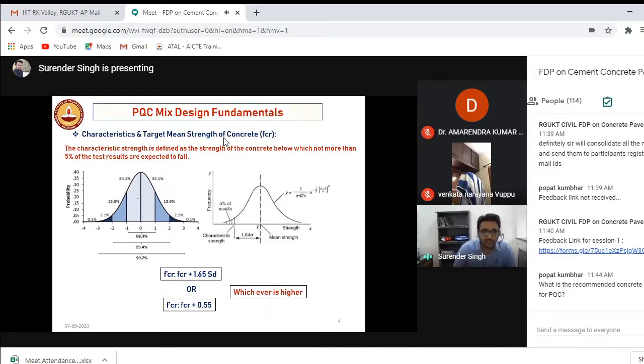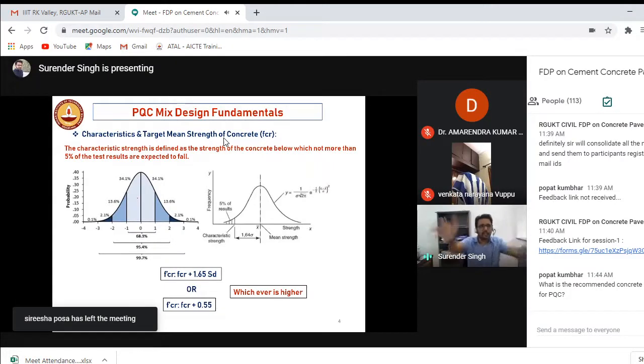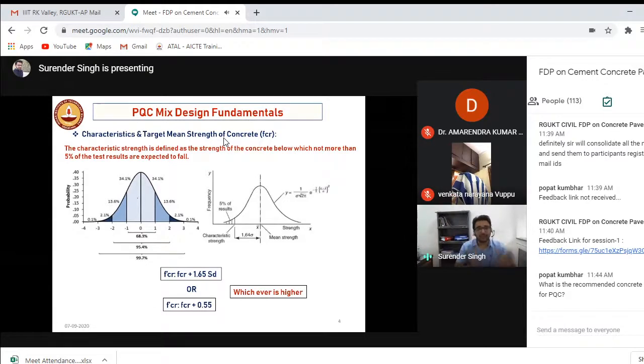And you see in the field how they are doing the casting. They will throw the entire bag of the cement. Okay, all the aggregates they will throw it with the fan. Some of the aggregates will be going in the mixture, some will be out. Okay, so the quality control at the site is not as good as the quality in the laboratory. Right? Moreover, the temperature variation is also there. So that means as a designer, it's my responsibility to take care of these variations. So how can I consider this thing?